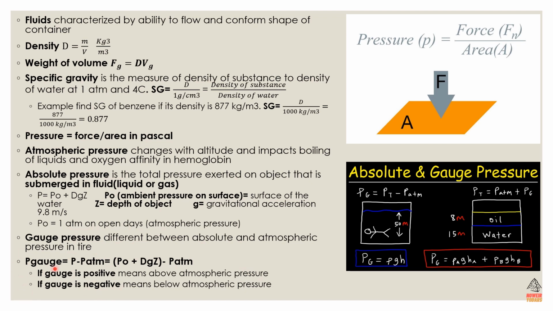So the P gauge, or the gauge pressure, is P absolute minus P ATM. We said the absolute pressure is the ambient pressure plus the density times gravitational acceleration times the depth, minus the atmospheric pressure. If the gauge is positive, it means it's above atmospheric pressure. If the gauge is negative, it means it's below atmospheric pressure.